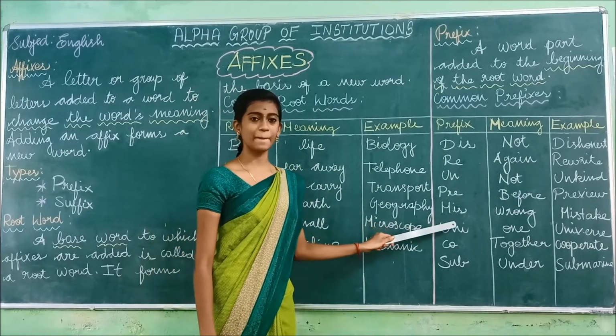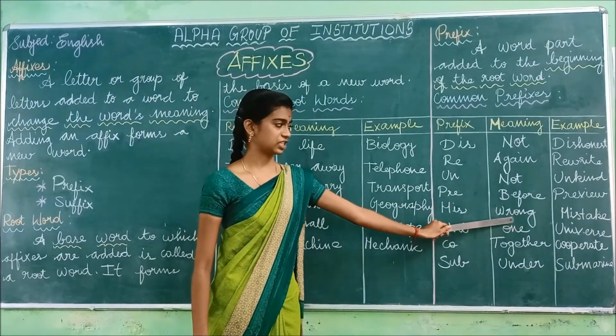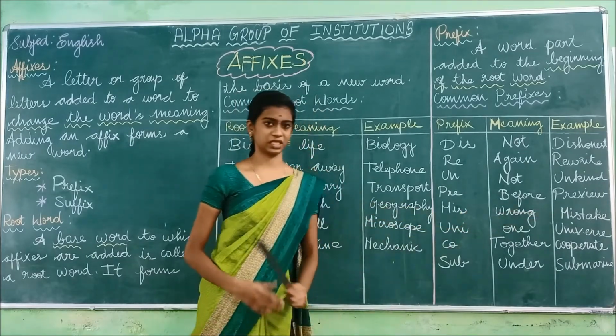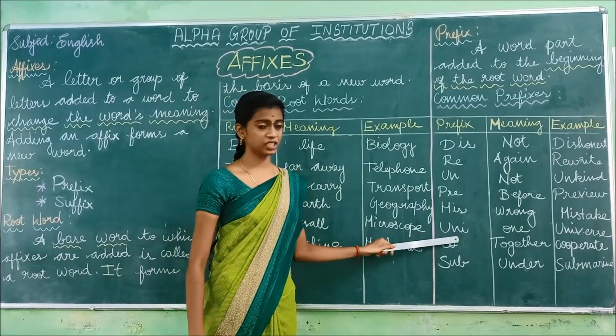And the next one is mis. What's the meaning of mis? Wrong. And the example is mistake. Mistake means wrong.